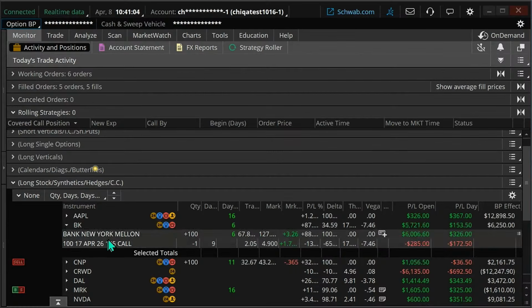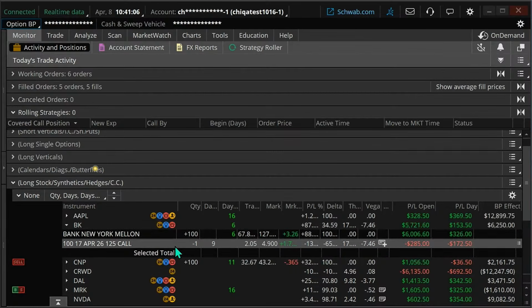Excuse me, Bank of New York Mellon. This is Bank of New York Mellon. We got another covered call. We're under 10 days to go to expiration anyway. So typically we do that unless we're just specifically looking to get called out.